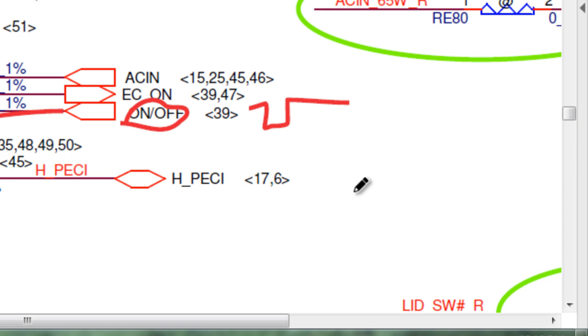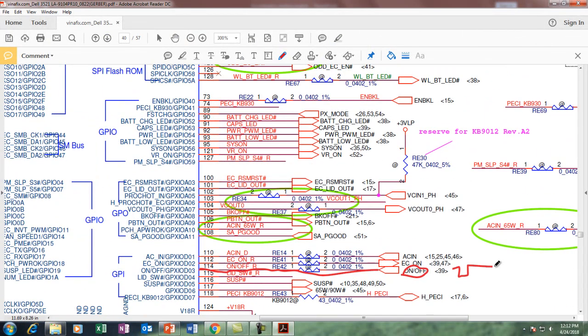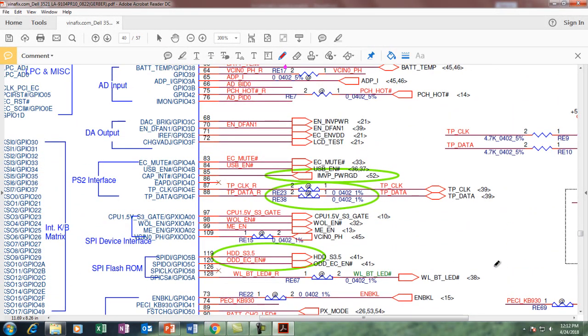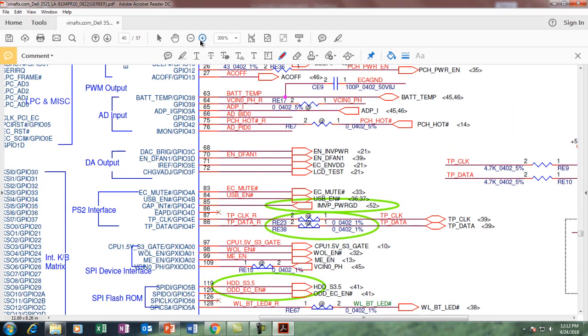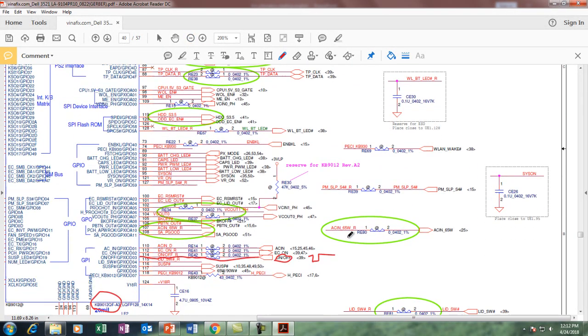Now if this variation is there at pin number 114, then you have to check the next signals. There are 2 signals you have to check. That is the post power button, or it's called the digital power button, and RSM RST. So first we have to check the RSM RST, on pin number here.